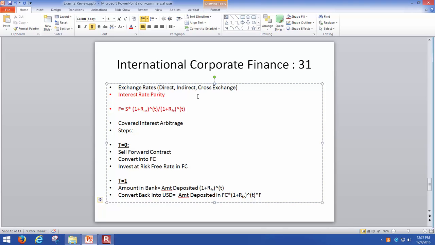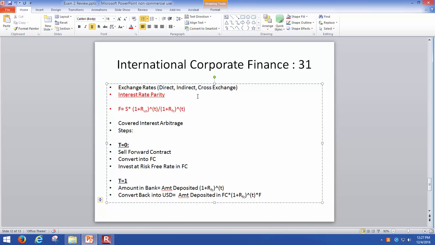And what it really tells you is that the forward price is given by the future value of the spot price. And what is the interest rate we are using? The interest rate we are using is 1 plus the interest rate in the US divided by 1 plus the interest rate in the foreign country.